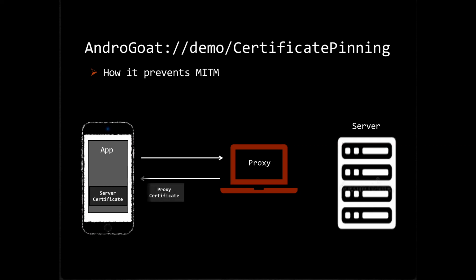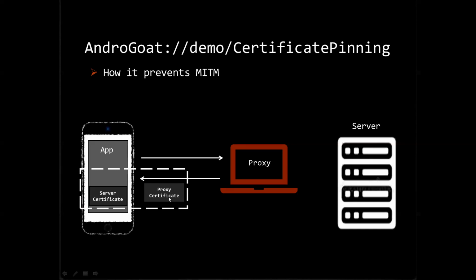The proxy will provide its own certificate to the mobile application. After receiving that certificate, the immediate logic implemented in the mobile application is to compare both the certificates.